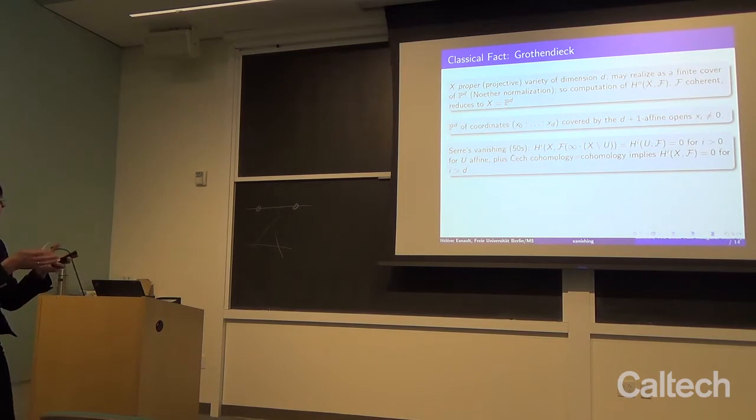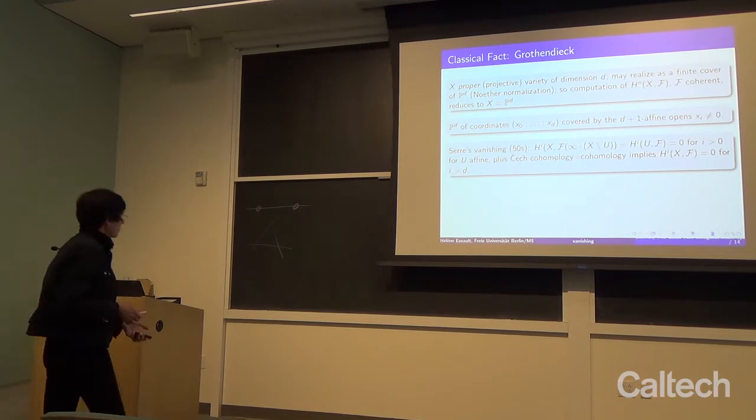That means it is computed by a cohomology of sections of the sheaves on affine opens. And then, because we have d plus 1 affine opens, this complex has length d plus 1. And that gives precisely the vanishing here.